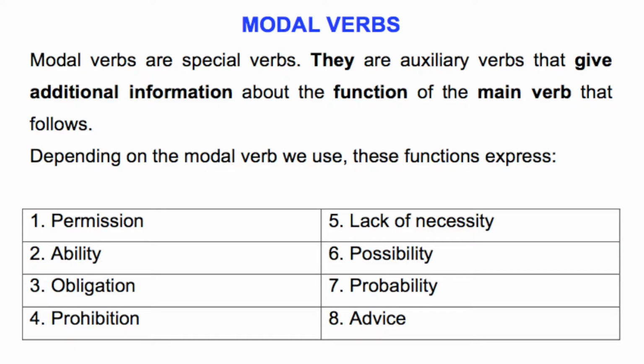Modal verbs are special verbs. They are auxiliary verbs that give additional information about the function of the main verb that follows. Depending on the modal verb we use, these functions express permission, ability, obligation, prohibition, lack of necessity, possibility, probability, and advice.